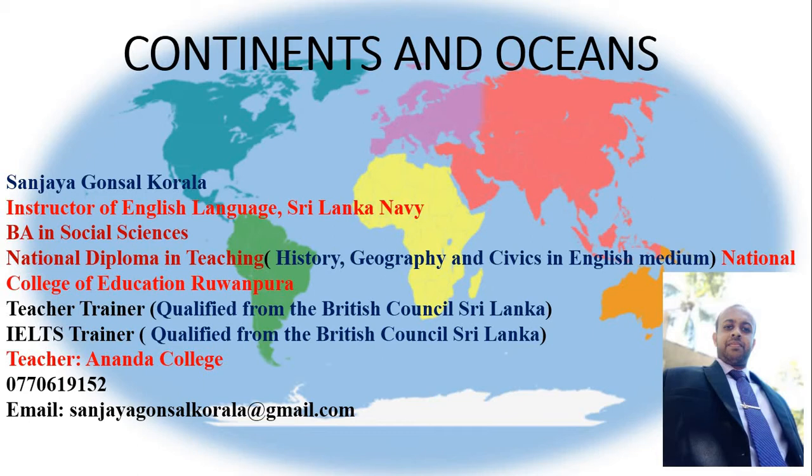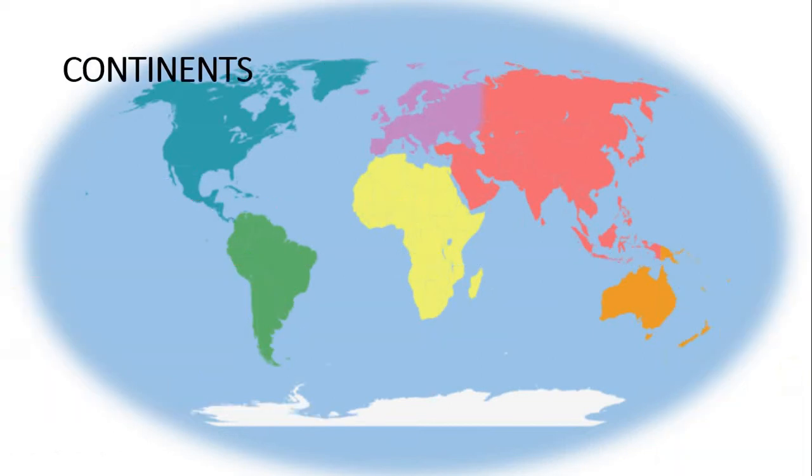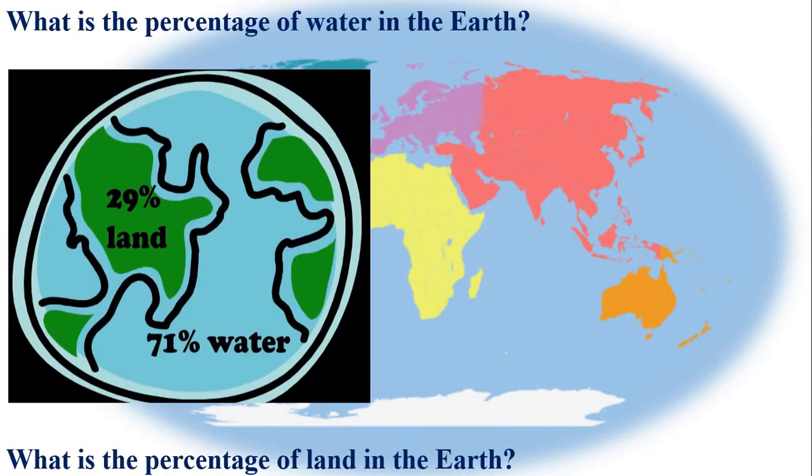Before we talk about continents and oceans, let's learn how the surface of the earth is covered. As we all know, the surface of the earth is covered with land and the oceans, or in other words, lands and the water. When we consider the surface of the earth, 71% is covered by water and the rest is covered by land.